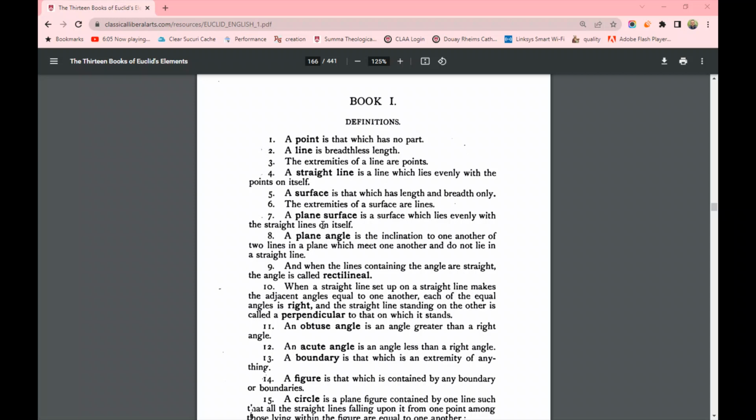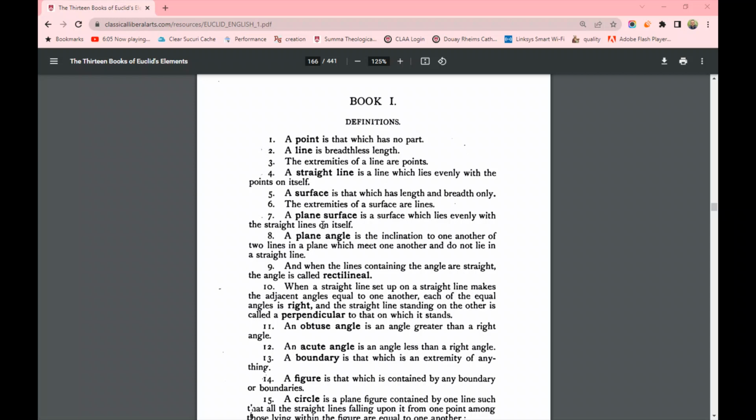A plane angle is the inclination to one another of two lines in a plane which meet each other and do not lie in a straight line. Here's where they meet each other, right? Two lines, an inclination of two lines which meet together and do not lie in a straight line, a plane angle.